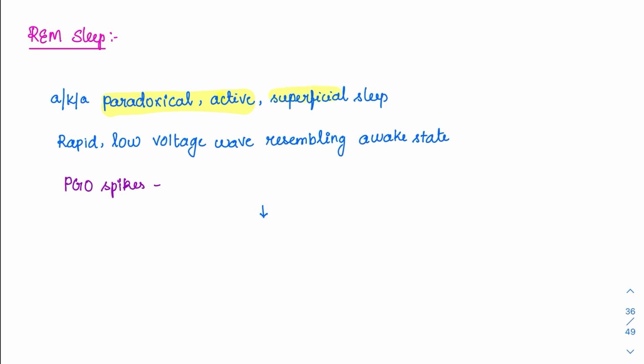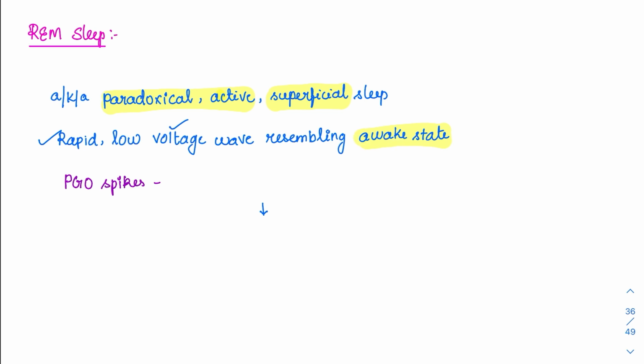And it is also called superficial sleep. There is no deep sleep. Here what is happening is rapid low voltage waves resembling an awake state. Whenever the EEG is seen, it looks as if the person is completely awake. And it has one very important spike which is called